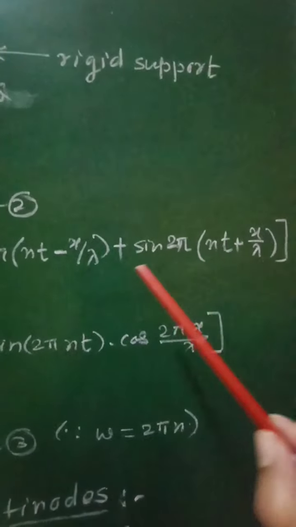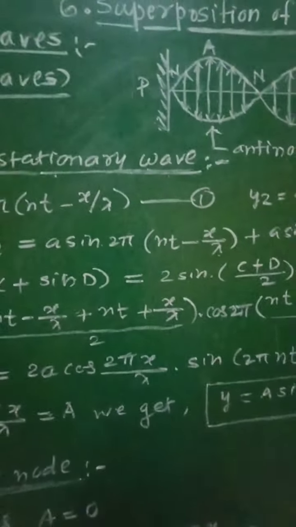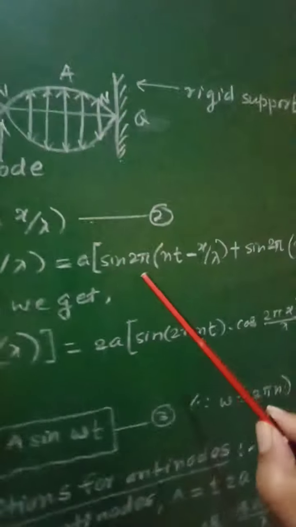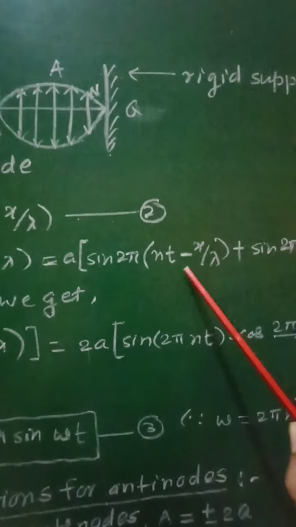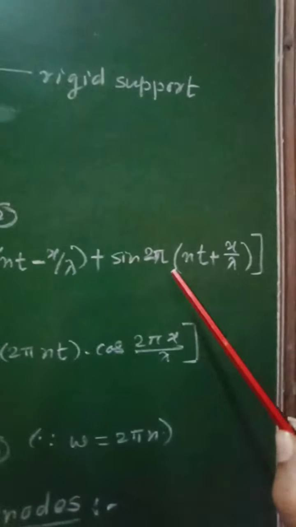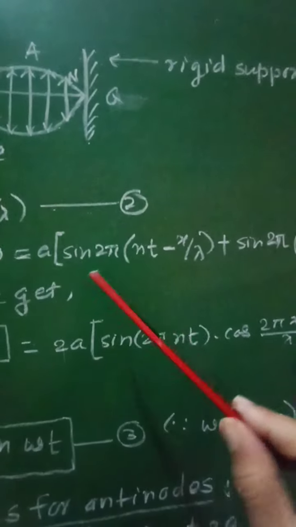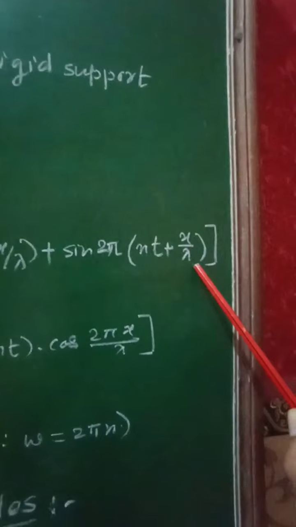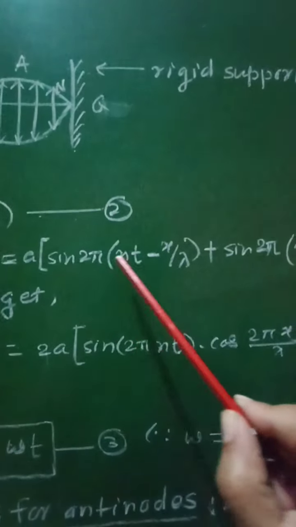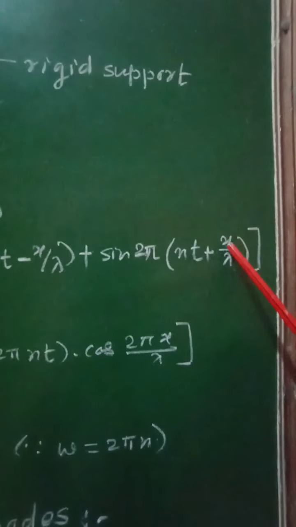So this gives the equation for y. Now consider the terms sin 2 pi (nt minus x by lambda) and sin 2 pi (nt plus x by lambda). These are similar to sin C plus sin D, where C is 2 pi (nt minus x by lambda) and D is 2 pi (nt plus x by lambda).